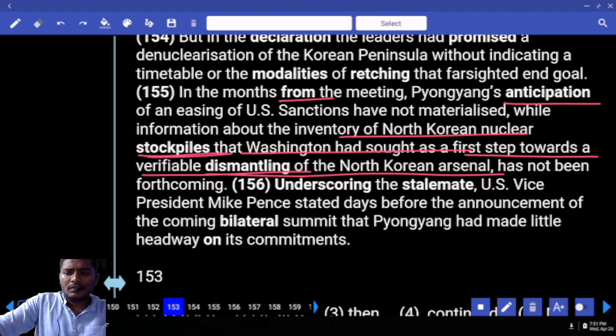Can you find out what is the error? I will underline the error, but you tell me which word must be replaced, okay? In the month from the meeting.